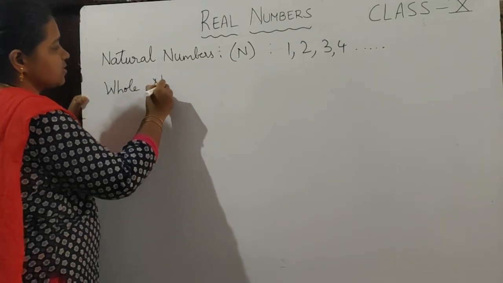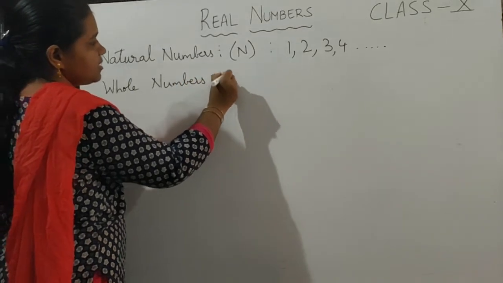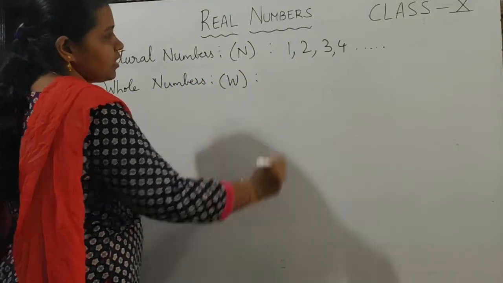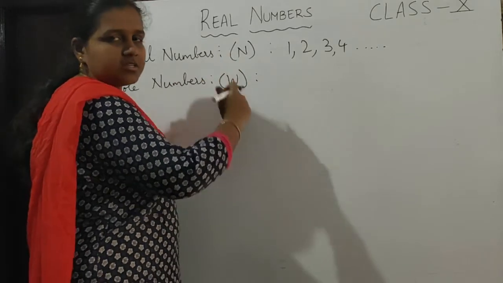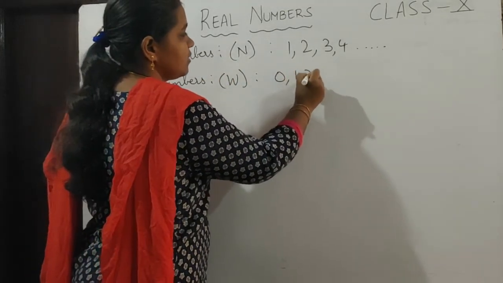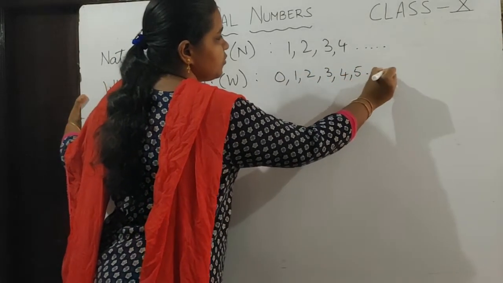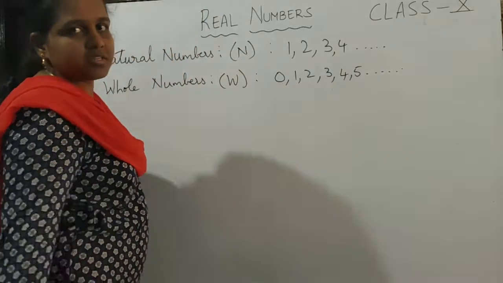Whole numbers are denoted by capital W. If we include 0 to the natural numbers, then we get the set of whole numbers. That is 0, 1, 2, 3, 4, 5, so on up to infinity are called whole numbers.